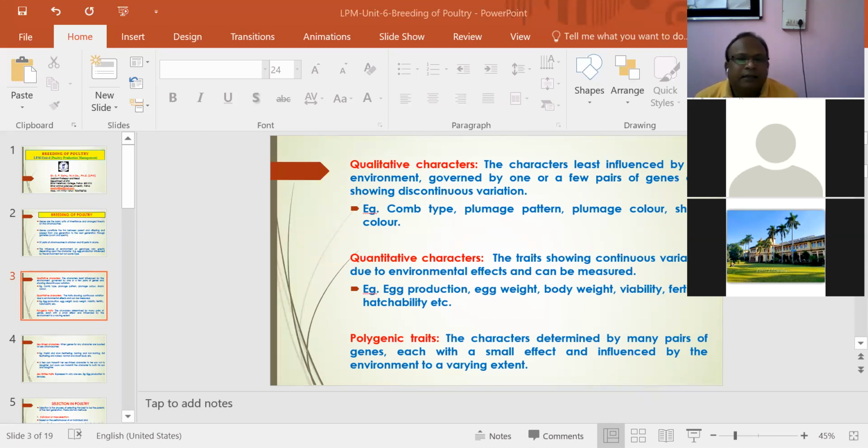And secondly, quantitative characters or polygenic traits. These traits show continuous variation due to environmental effect, meaning they are influenced to a greater degree by environment, and can be measured. Examples of quantitative characters are egg production, egg weight, body weight, viability, livability, fertility, and hatchability. And it is governed by more than one pair of genes.